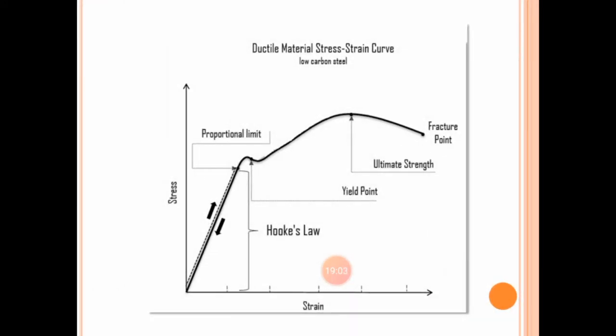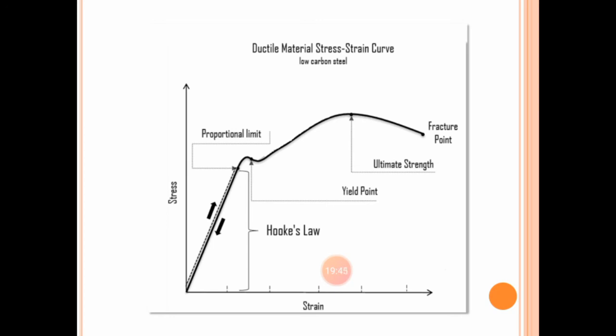The last figure that is very important to learn, and you students will come across the same figure many times in subsequent semesters too, is nothing other than the stress strain relation curve. From the figure you can see that there is a proportionality limit, a yield point, an ultimate strength or ultimate point, and the final one is the fracture point. In the horizontal direction, on the x axis, there is strain, and the vertical axis represents stress.